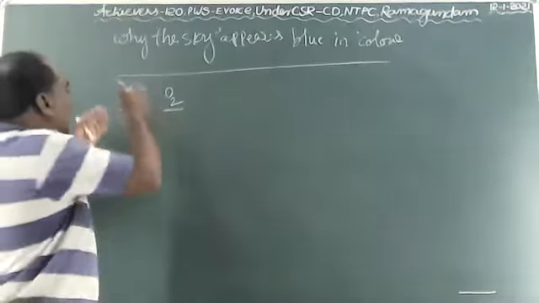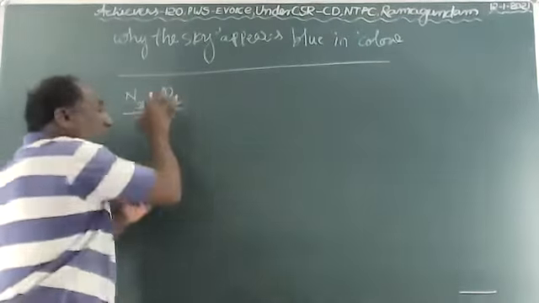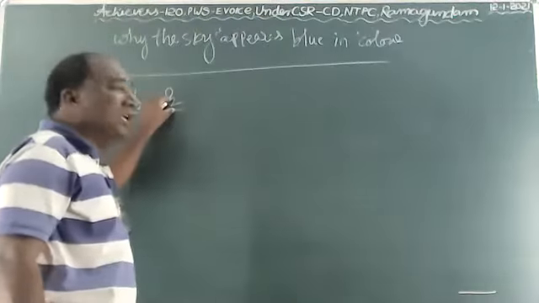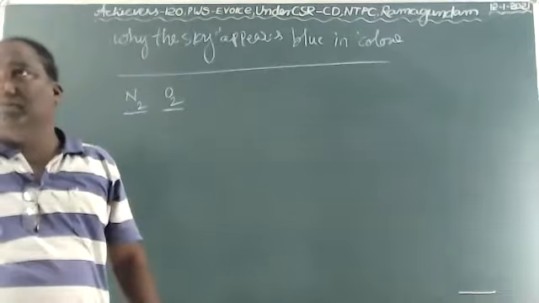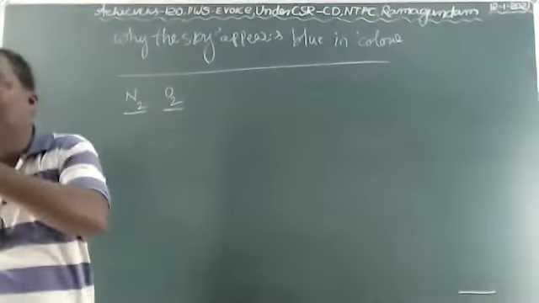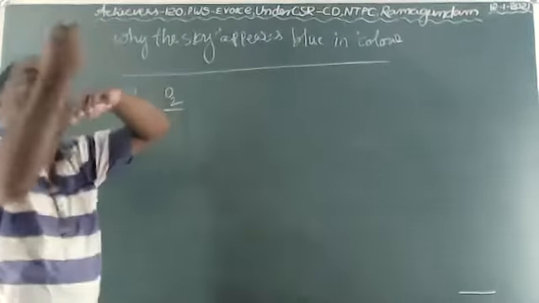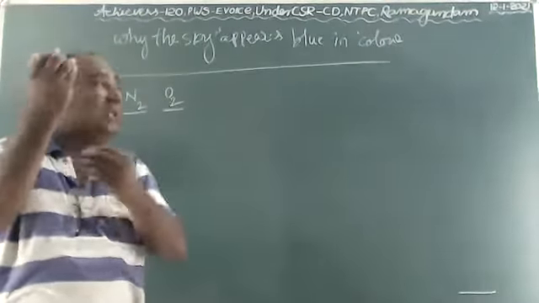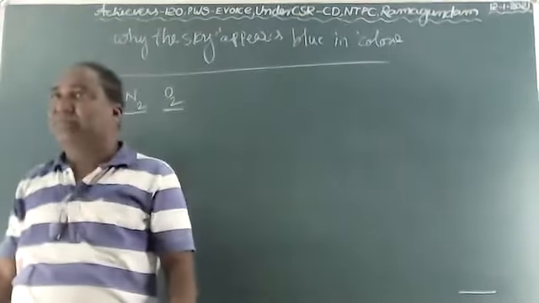That's why nitrogen and oxygen act as scattering centers. These scattering centers, these molecules, only scatter the blue color, because the blue color wavelength is comparable to the nitrogen and oxygen. Only the blue color wavelength of light is received by nitrogen and oxygen.